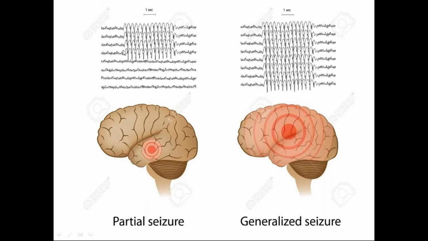The 4 in the upper one is indicating one half of the brain, and this is the other half of the brain. So in one half of the brain, there is epileptic seizure activity. If you see here, generalized seizure, it is in the whole part of the brain, the complete brain, at the same time. A seizure starting as partial seizure may become secondarily generalized also, or the initiation itself can be completely primary generalized.